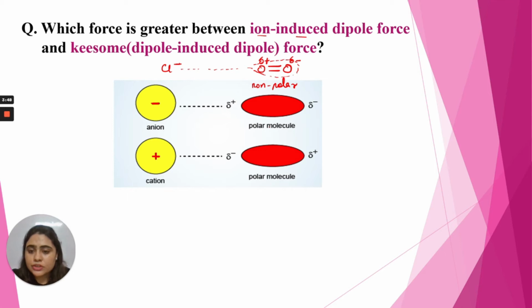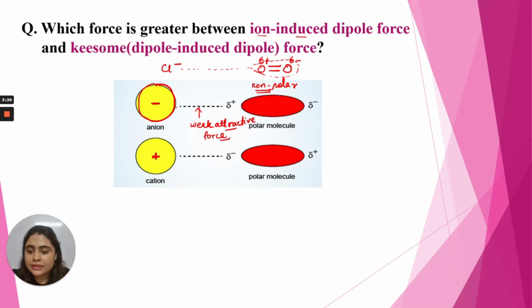Due to which there is a weak attractive force between the chloride and the non-polar oxygen molecule. It is a weak attractive force, because it is only due to the influence of this anion that this molecule is getting polarized and getting attracted to it. As we remove this anion, the force will also vanish. That's why it is a weak force.